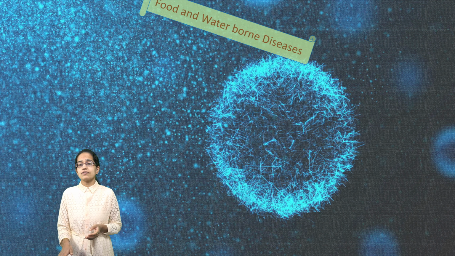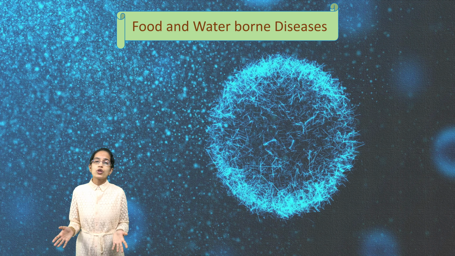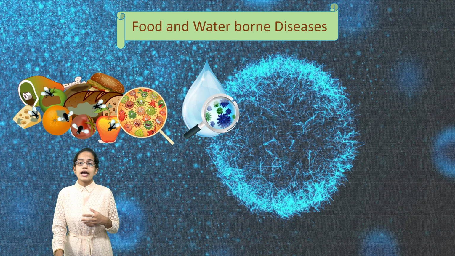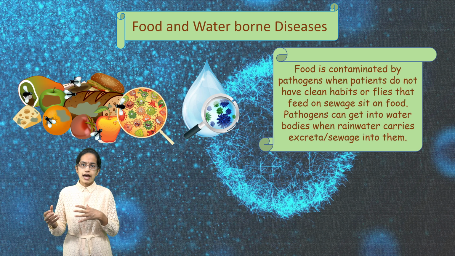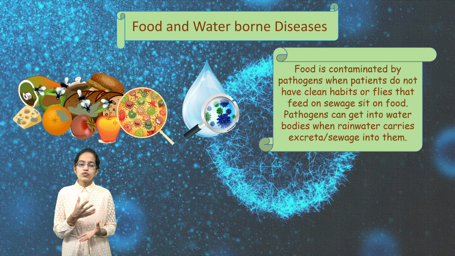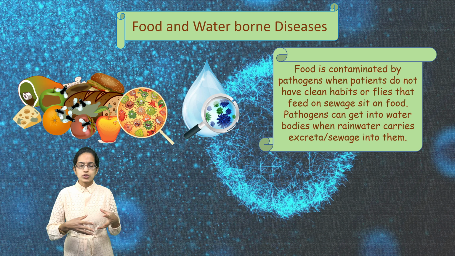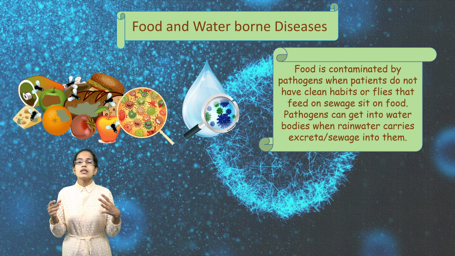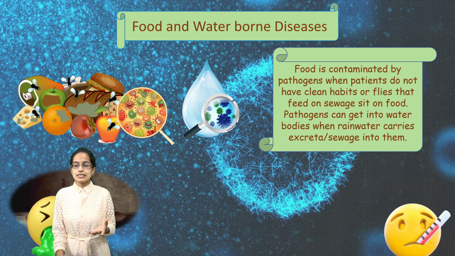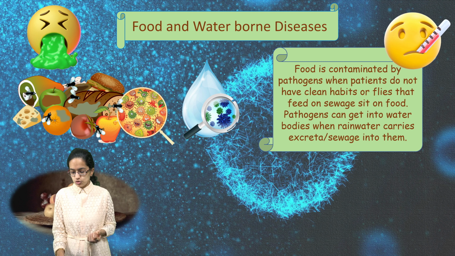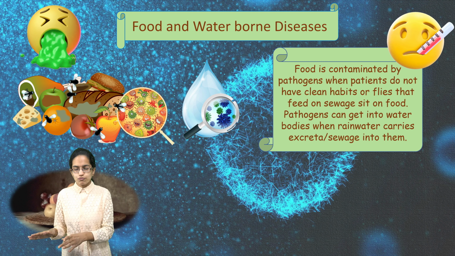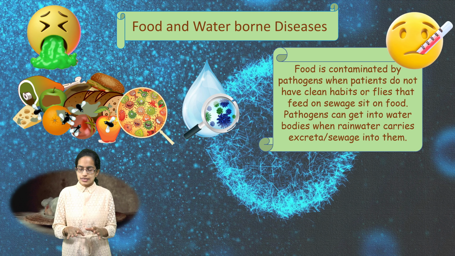Now, the next classification that we understand is food or waterborne diseases. This talks about contaminated food where either houseflies sit on them, or cockroaches move on them, or there can be pathogens that could move into the contaminated system. It could be through the sewage lines, and then there can be contamination of water as well. Clean habits and better hygiene are some of the ways through which contamination of food can be prevented and diseases can be checked.